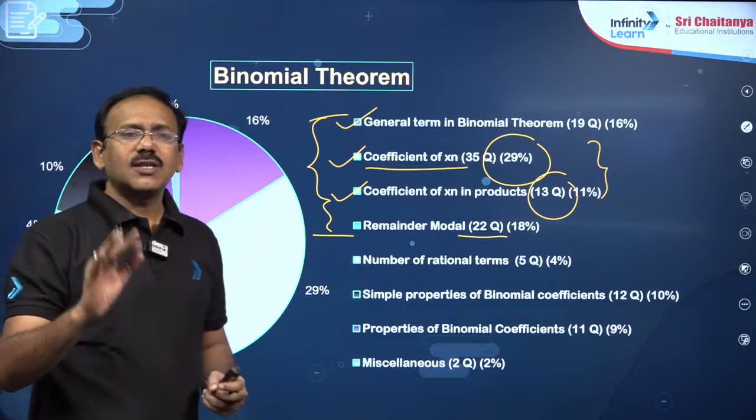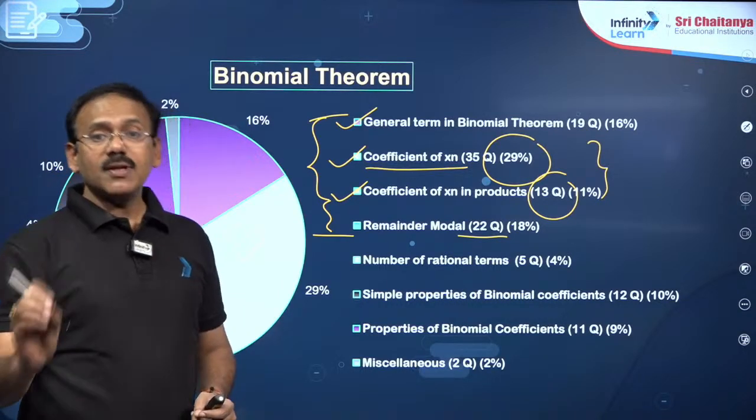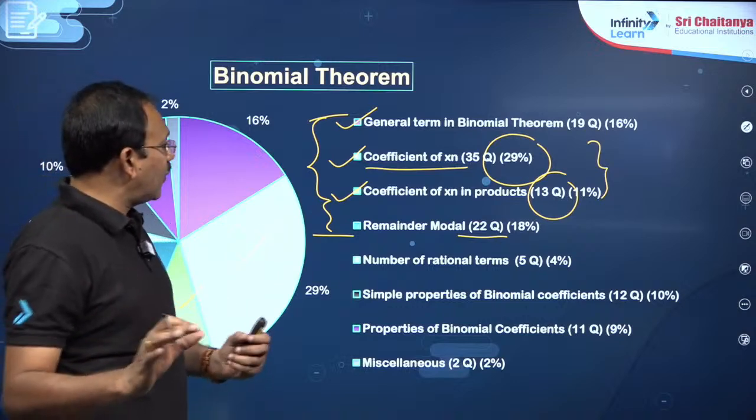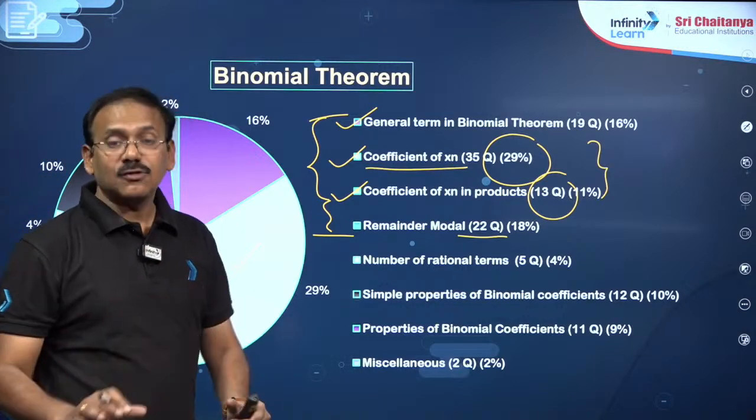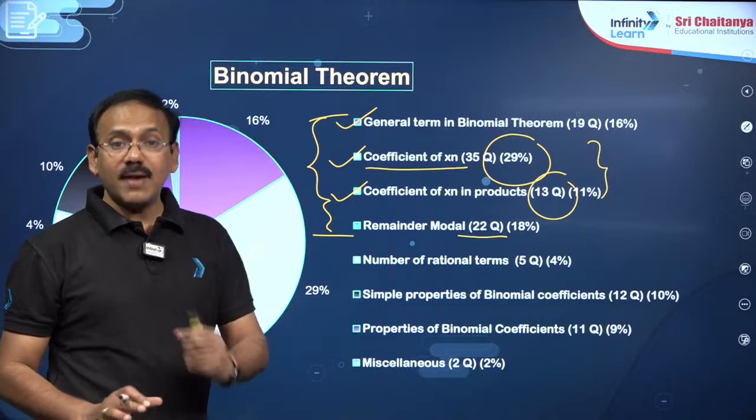Only 4 models are majorly important, dear students. First one is binomial theorem, just the nth term. Second one, coefficient of x power n direct questions. Then coefficient of x power n in products, and the remainder model. These take the major share.